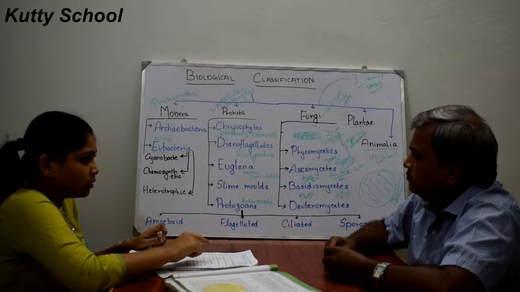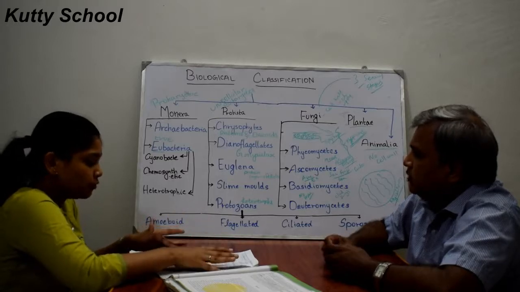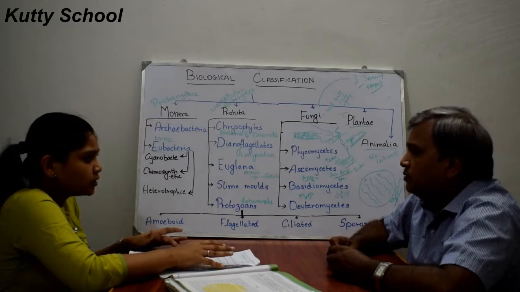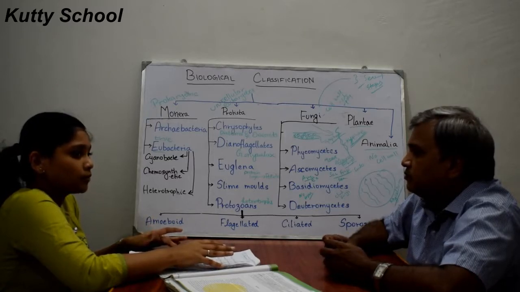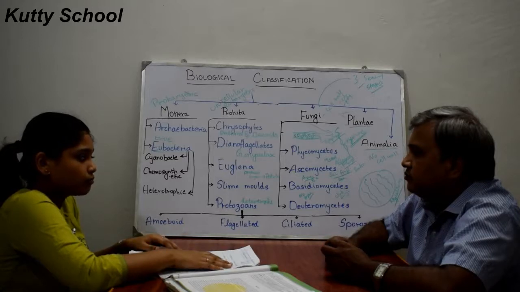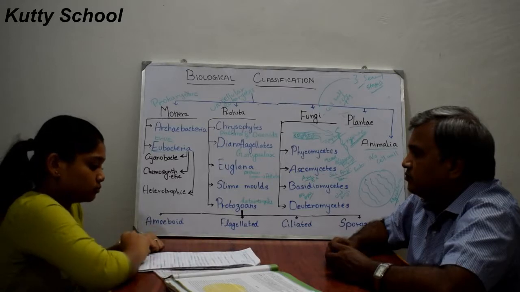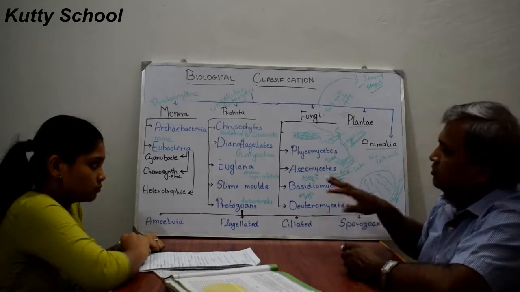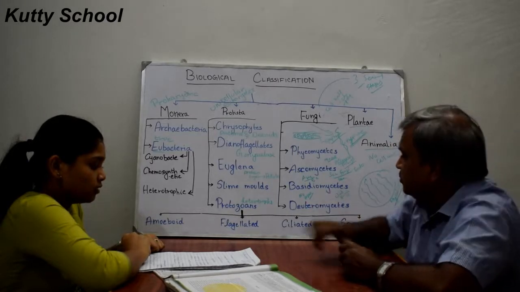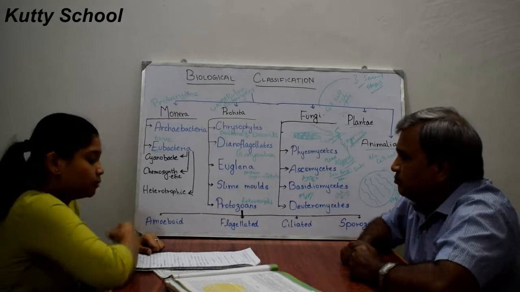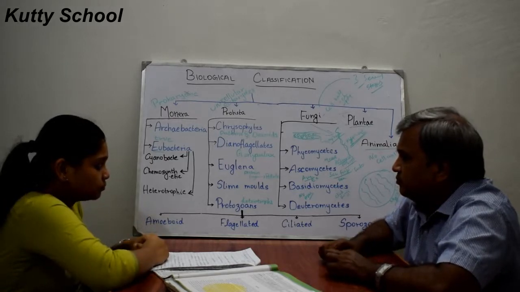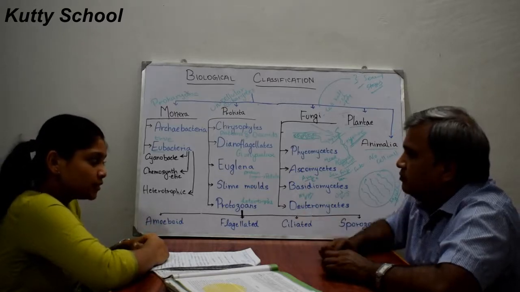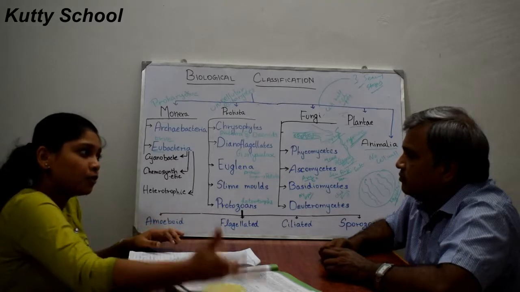Vegetative reproduction is when a part of an organism can grow into a new organism.